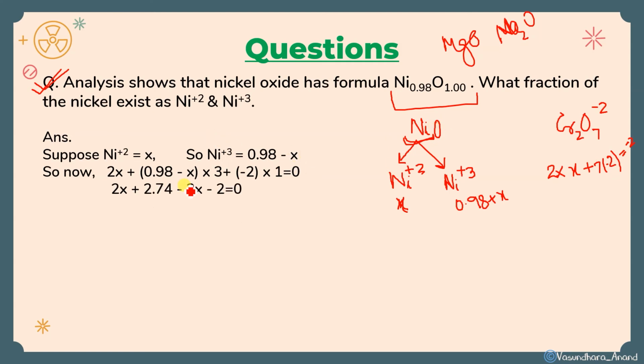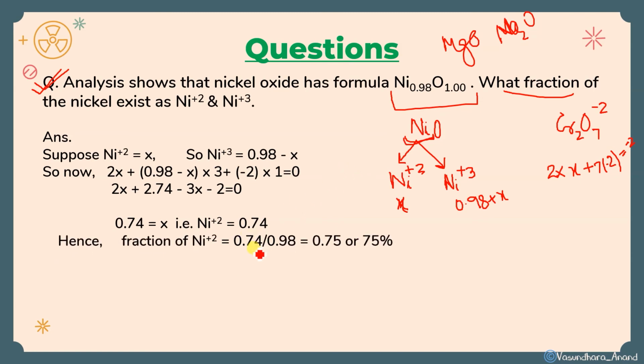You will get that. When you solve it completely, you will get that the number of Ni+2 atoms is 0.74. We got X as 0.74. Whom did we let X be? Ni+2. So you got it. Now it is said, what fraction? So Ni+2 is this fraction, that is 0.74 out of 0.98. So how to find the fraction? Whatever is there upon the total, 0.74 divided by 0.98, it will be around 75%. Yes, solve, you will get 0.75, and in percentage we say 75.